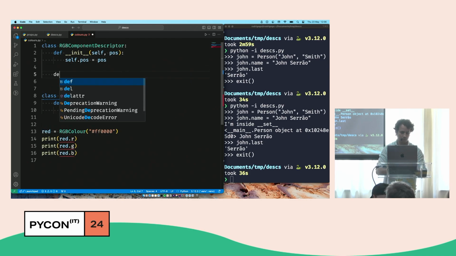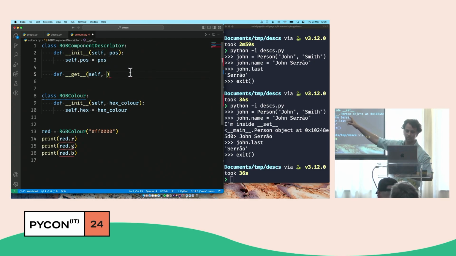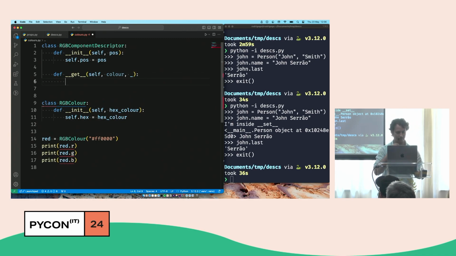And then, in my dunder get, which is the method that will run when I access the attributes, I'll be able to do something with this position. So what are the arguments that go in? What are the parameters? Do you still remember? Yeah, so this is going to be a color, and then something. We don't talk about that, at least for now.